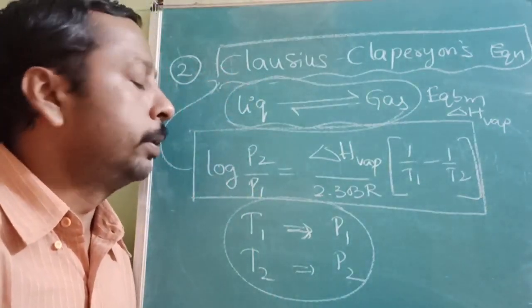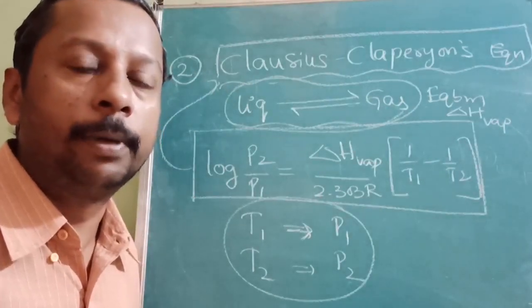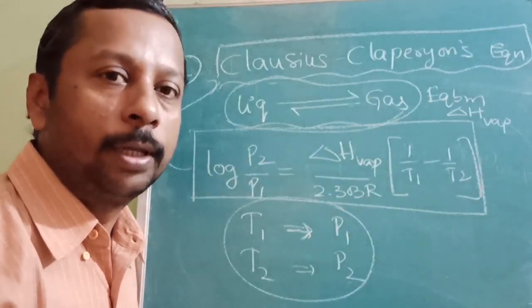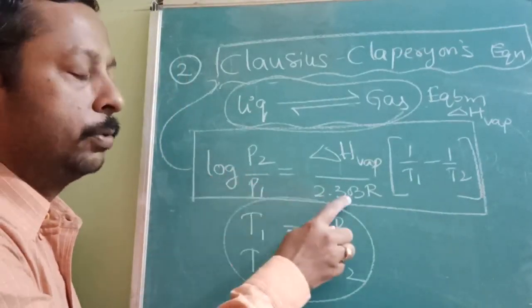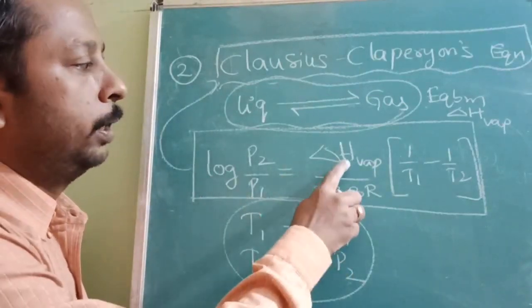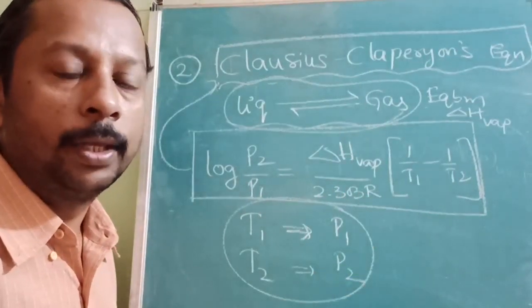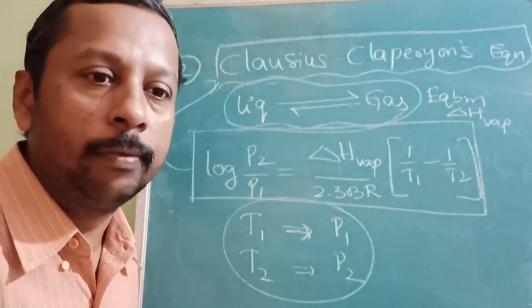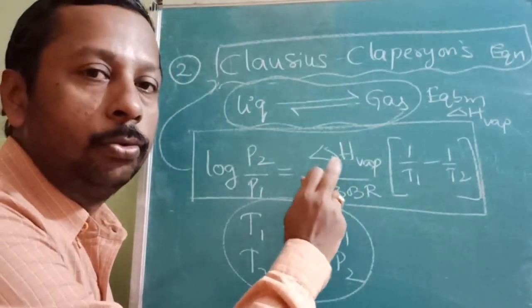It gives the relation between the vapor pressure of an equilibrium mixture with respect to temperature, which says log P2 by P1. If you want ln, this 2.303 is not required. R is 8.314 when you substitute the enthalpy of vaporization in joules.